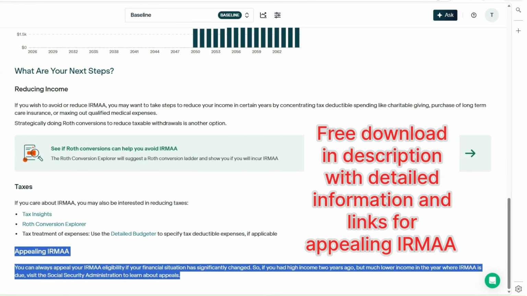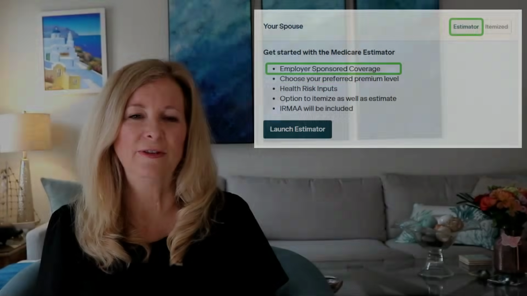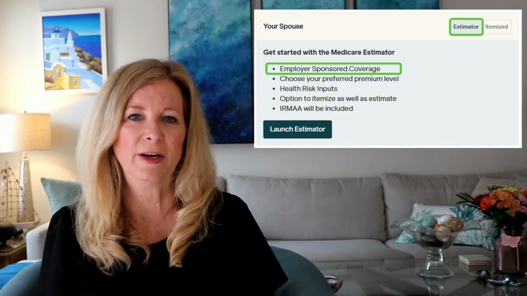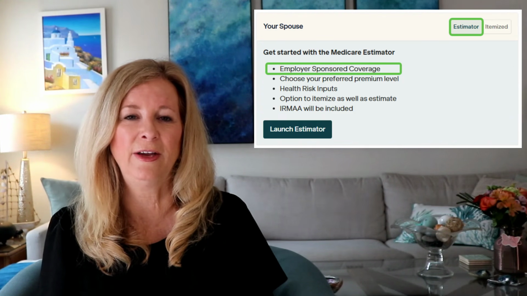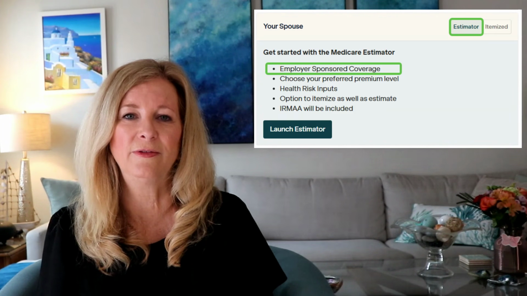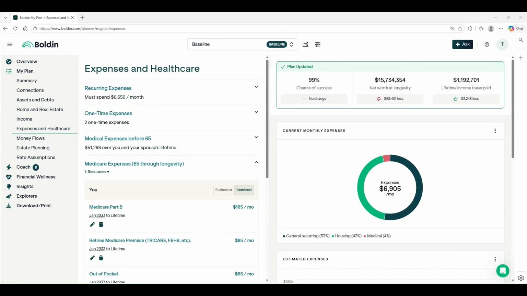There are other opportunities for appeals as well. If you're still working past age 65, or if you have military or government coverage such as TRICARE or FEHB, Boldin allows you to reflect employer-sponsored or alternative coverage so Medicare premiums aren't double counted. For military, federal, or U.S. civilian employees or eligible family members, you can model retiree FEHB or TRICARE for Life as a secondary health insurance plan after age 65 and also enroll in Medicare Part B.